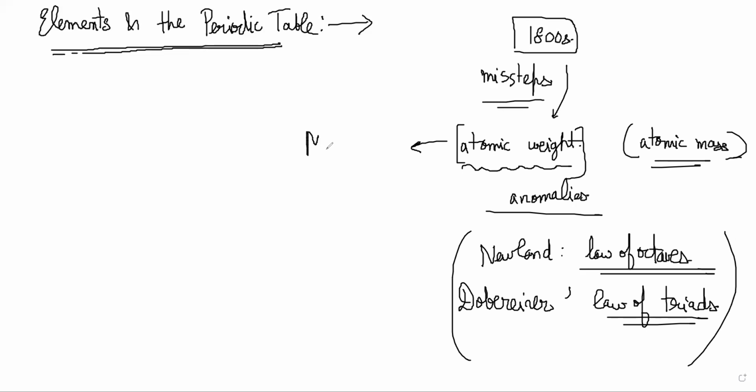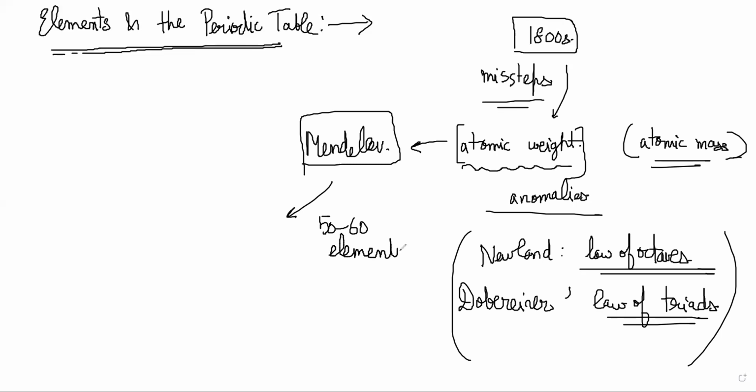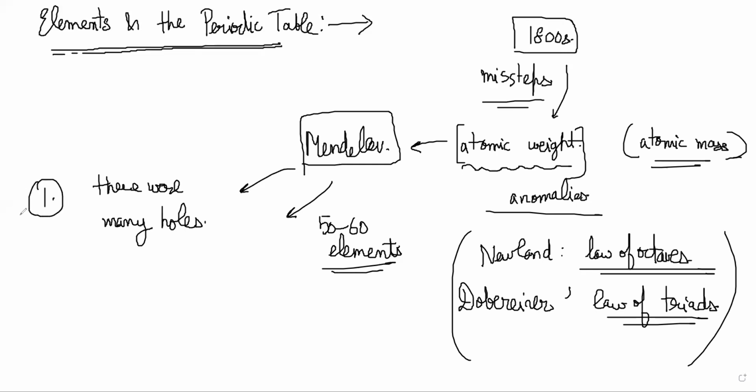Eventually, this atomic weight idea was much better than all of these ideas, and this was by Mendeleev, the Russian chemist Dmitri Mendeleev. At that time only around 50 or 60 elements were known. He was able to organize the atoms in a nice pattern, and he was able to predict some of the properties using atomic weight. But in Mendeleev's periodic table, there were, first of all, many holes, because many of the elements had not yet been discovered by his time.